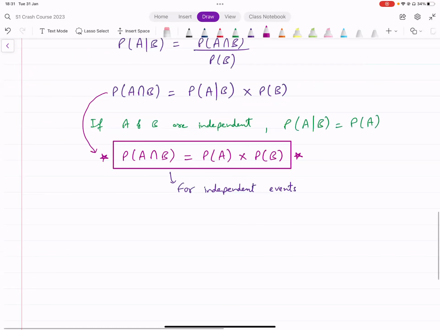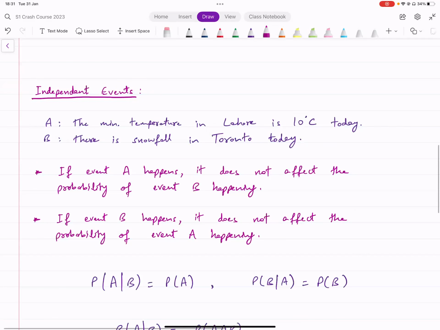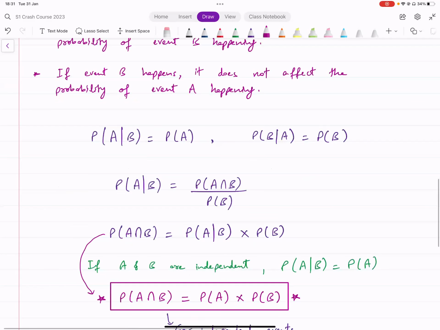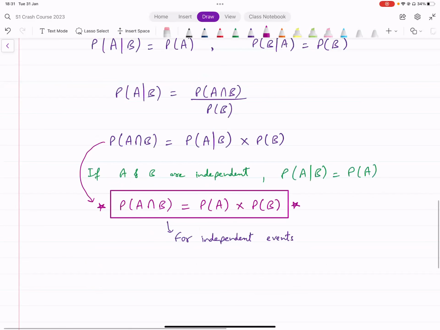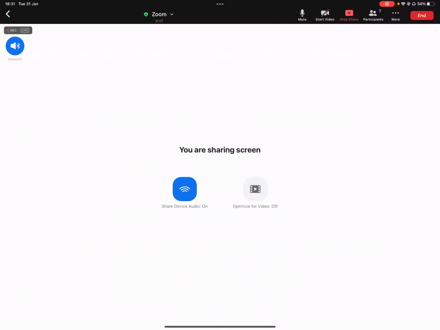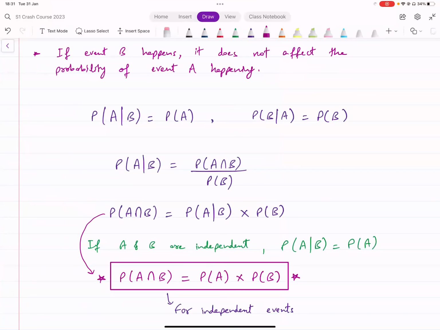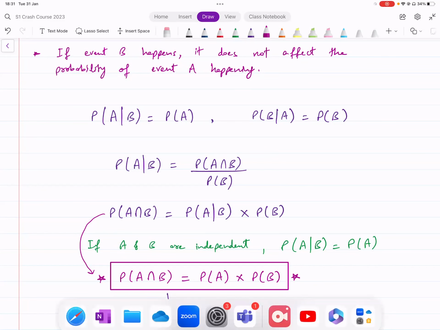So these are two concepts that we've done now. Mutually exclusive events, independent events, they're not the same. They have different meanings. And we have discussed what each of them means now. Any questions, anyone? No? Is that all right for everyone? Okay.